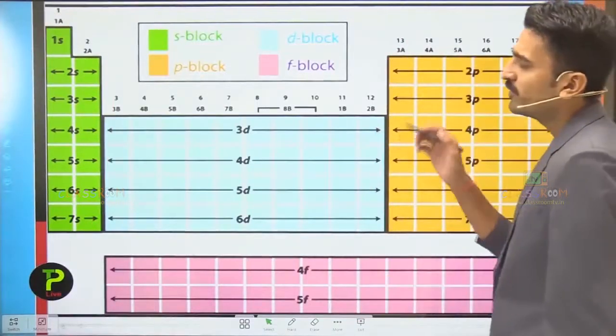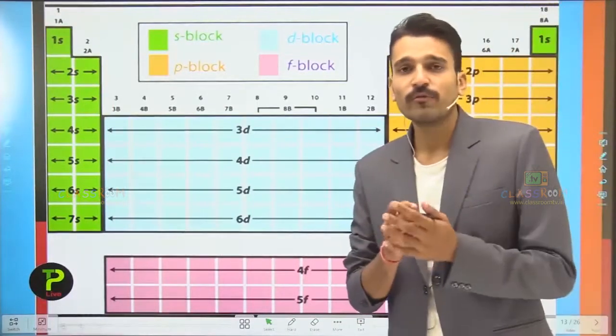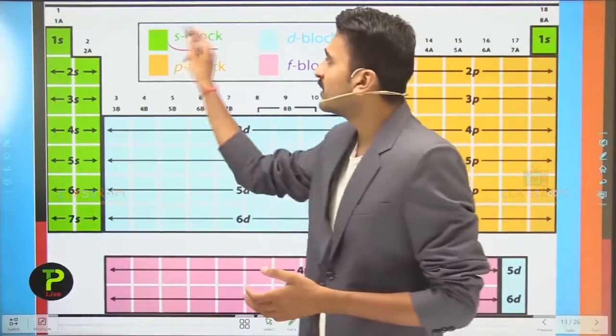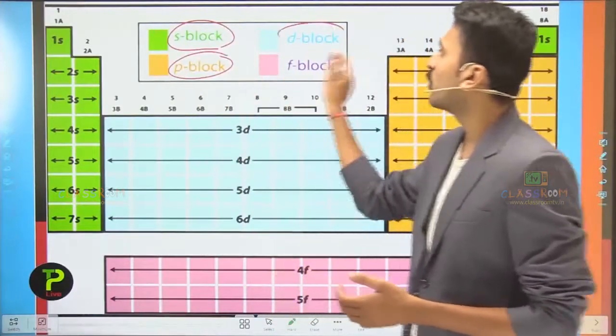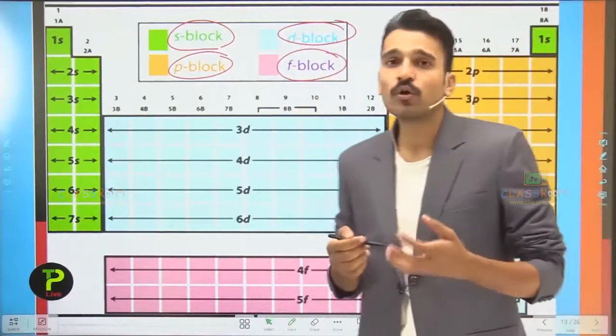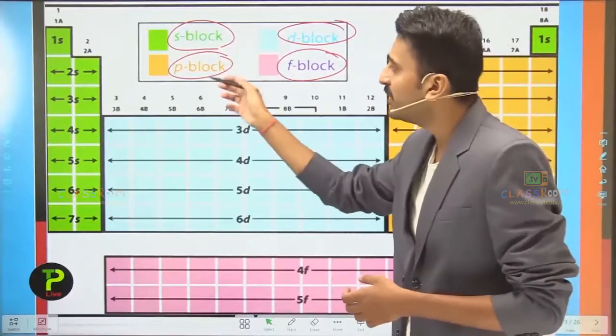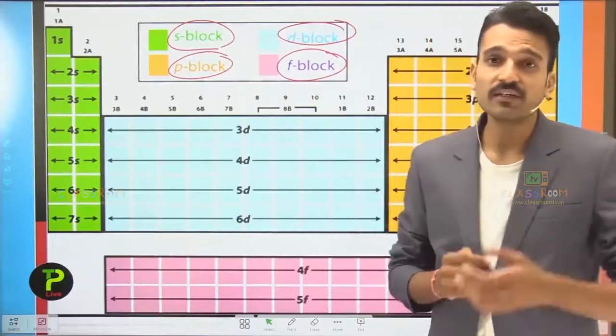So now students, looking into the long form of the periodic table, which is based on these 4 particular blocks, that is S block, P block, D block and F block. These blocks represent the filling of subshells, that is the S subshell, P subshell, D subshell and F subshell.